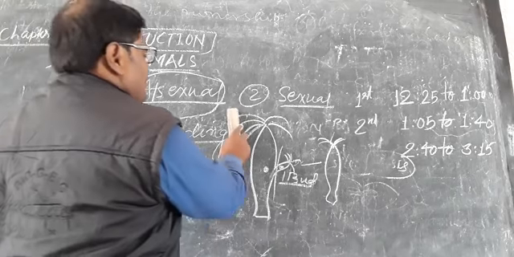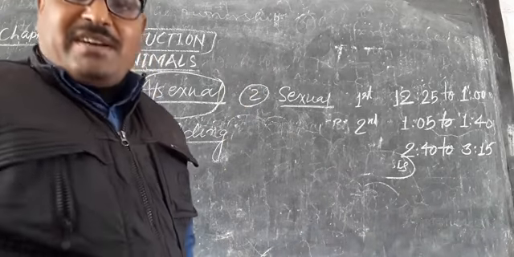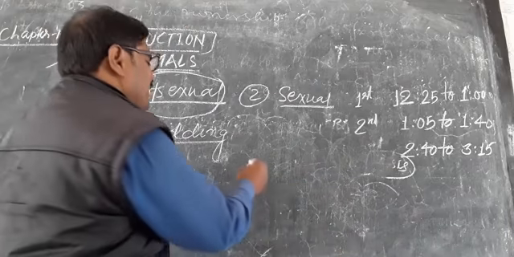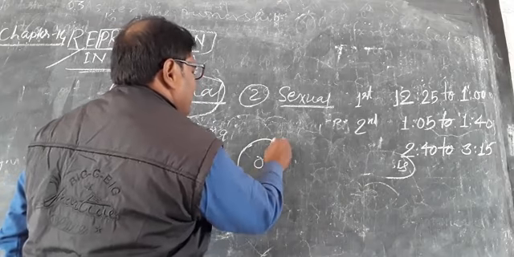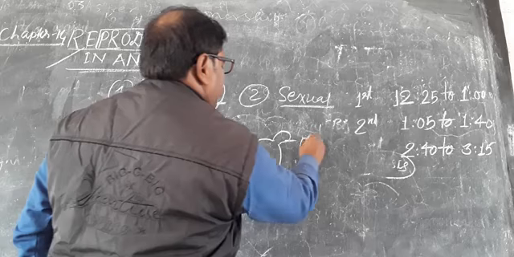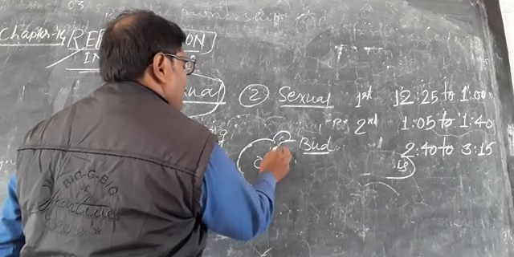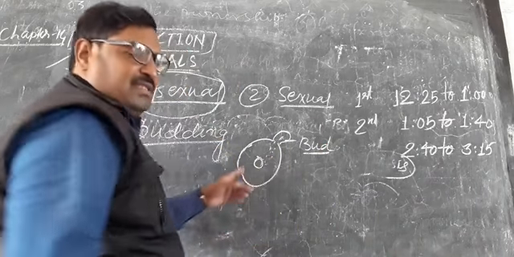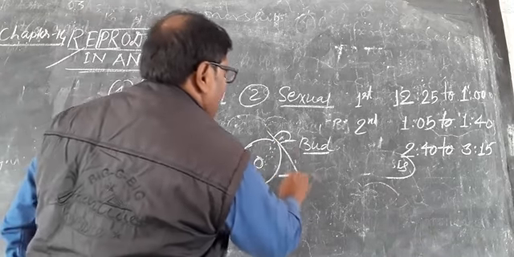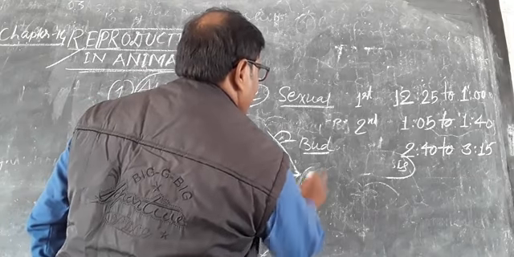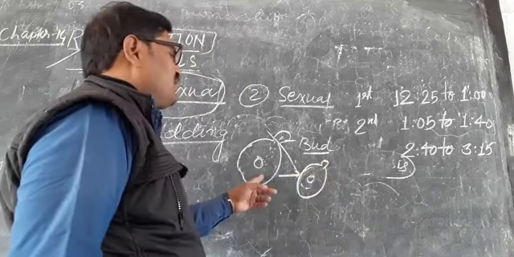Yeast is also an asexual mode of reproduction accompanied by the budding process, in which a bud develops from the yeast. This is the bud. After maturation, when some nuclear part of the yeast enters into the bud, it matures and is detached from the yeast, and a new yeast is formed. So this is the budding process in yeast.